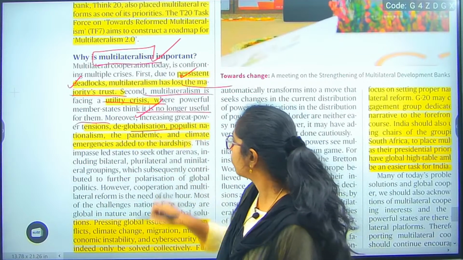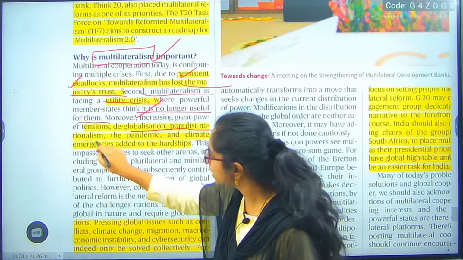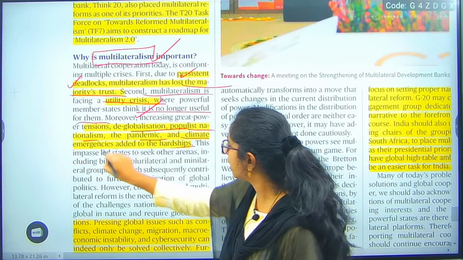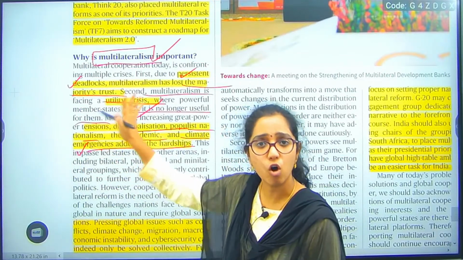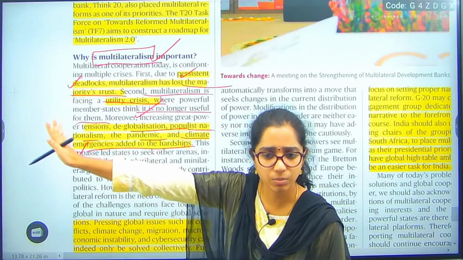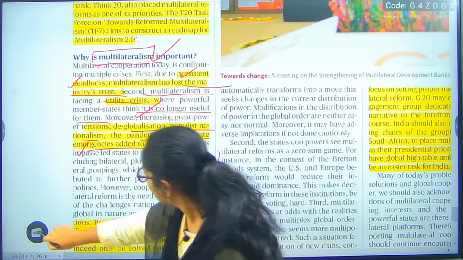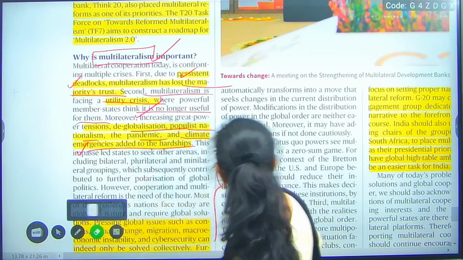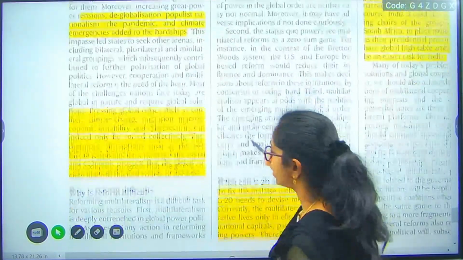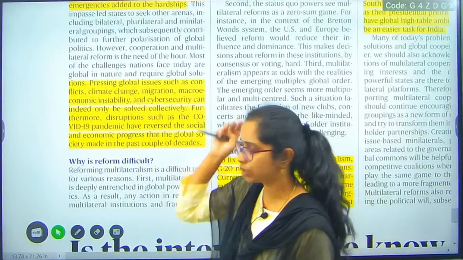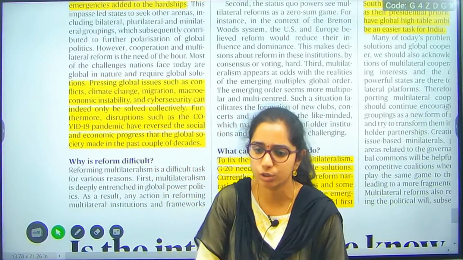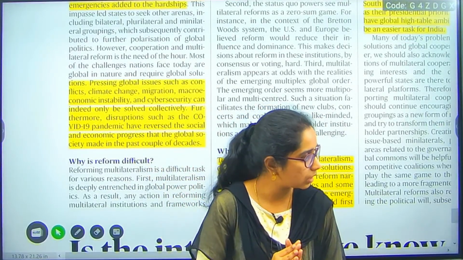Next, deglobalization, then populist nationalism, pandemic and climate emergencies added to the hardships. So all these things again added to the hardship. That is why we need a common goal. All these points are mentioned, so theoretically we can just go through this. That is why they have mentioned that even in the areas of climate change, migration, which I have already told, these are global scenarios where we have to work together. That is what they have mentioned in this article.